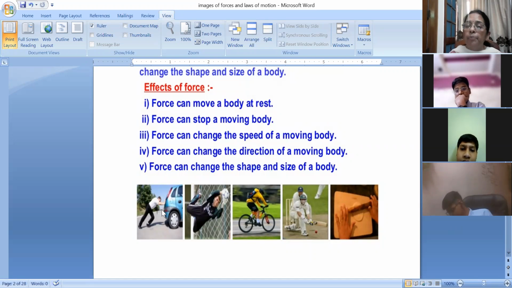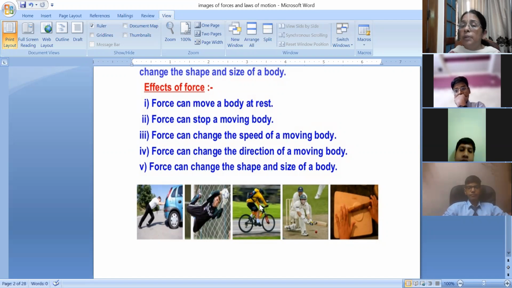In this figure, the person is pushing the car. The car is not moving, and he is applying muscular effort in the form of force to make it move from its position. So he can move an object which is at rest by applying force. Similarly, you can see in another figure, children, that a person is stopping the ball by applying a force. So he can stop a moving body.